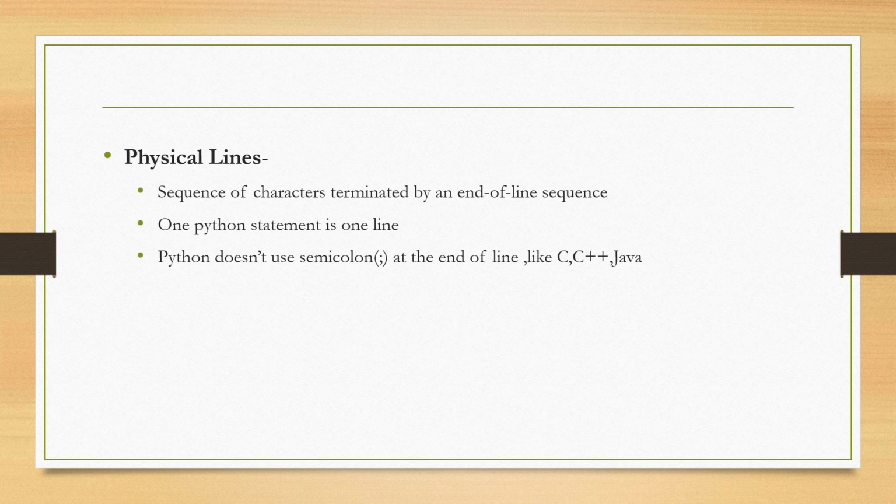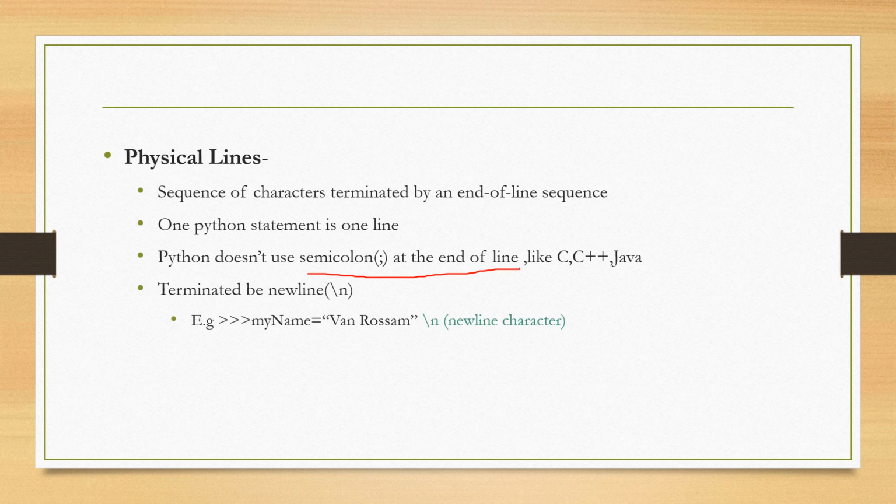Python doesn't use semicolon at the end of the line, just like in other programming languages C, C++, Java, etc. First example, terminated by \n. On Python prompt, if I write some statement like this, my name is equal to Van Rossum, and I want to continue another statement but on next line, so I physically press enter or new line character.